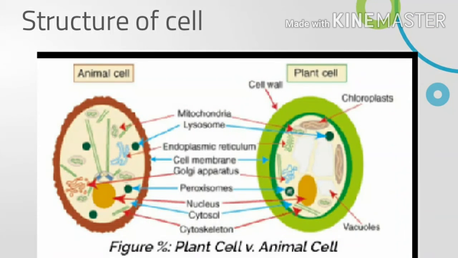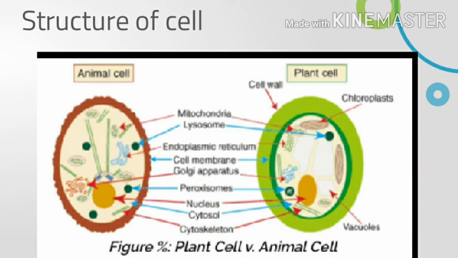Structure of cell. A cell consists of a jelly-like material enclosed in a thin membrane. The jelly-like material which fills the cell is called cytoplasm, and the thin outer covering of the cell is called cell membrane. A general diagram of an animal cell is shown in the figure. The function of nucleus is to control all the activities of the cell.